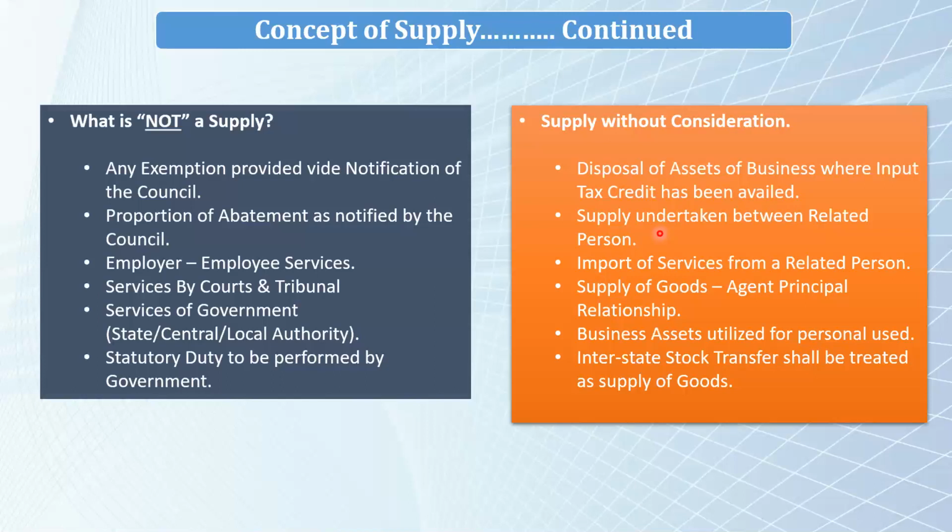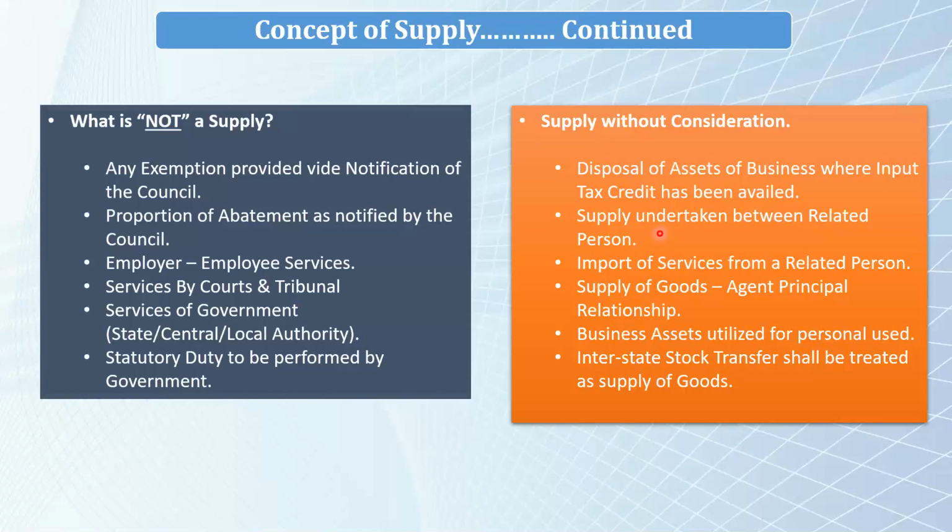There may be an agent in Gujarat, Delhi, Haryana, Punjab, and so on. Now, if from Pune, goods are transferred by the principal to the agent in Gujarat, ideally this is not a sale because this is just a transfer of goods from principal to agent, and the actual sale would occur when the agent sells it to the third party.